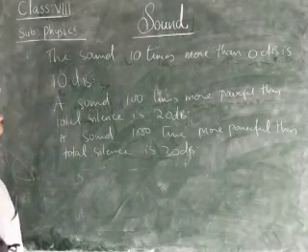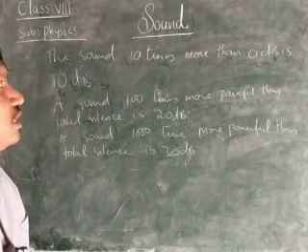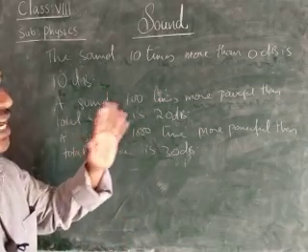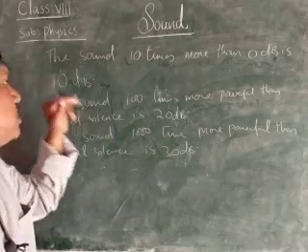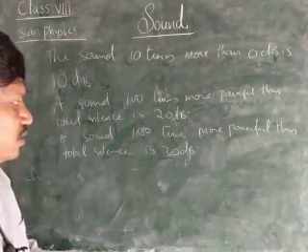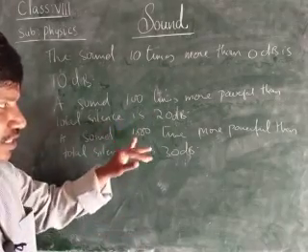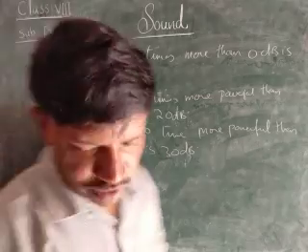See here, the silence is 0 decibels, children. Sound 10 times more than silence is 10 decibels, whereas the sound 100 times means 10 into 10, children. 10 tens are 100, therefore 20 decibels. And here 1000 times means 10 into 10 into 10, therefore it is 1000 times, it is 30 decibels, children.